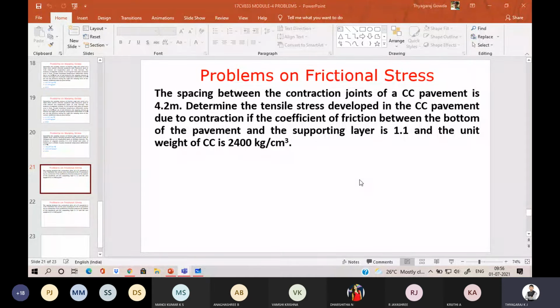Note the next problem. Take the heading as frictional stresses, that is problems on frictional stresses. It is a very simple and easy problem in the stress problems. So kindly note down problems on frictional stresses. Only 2 problems are there. We'll complete these 2 problems and we'll start with the design of rigid pavement. The theory portion we will go through, and we will see how the design will be done for cement concrete pavement.